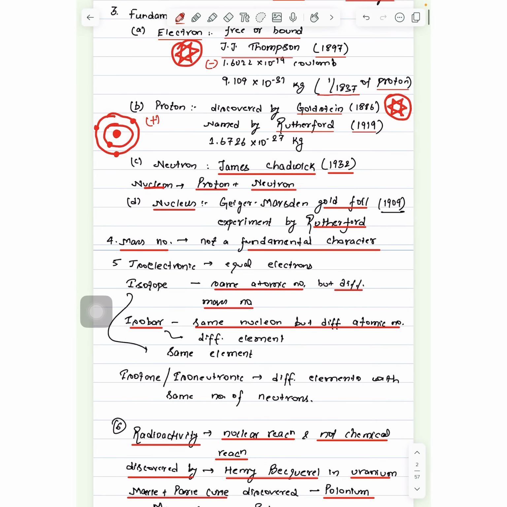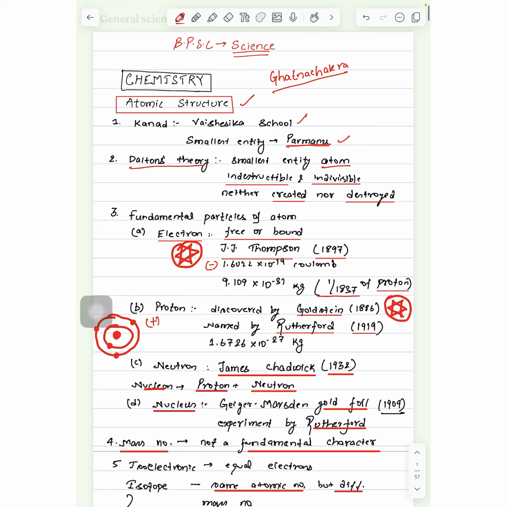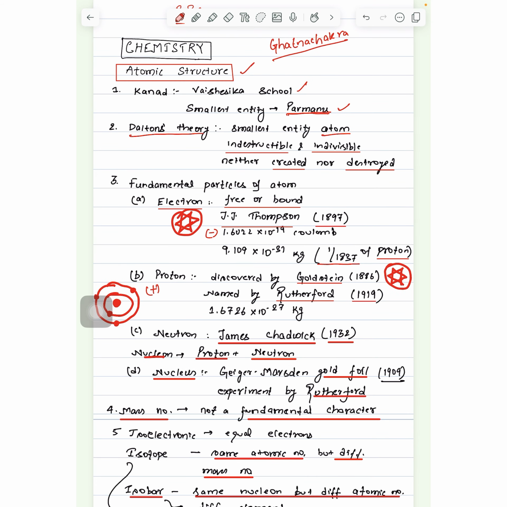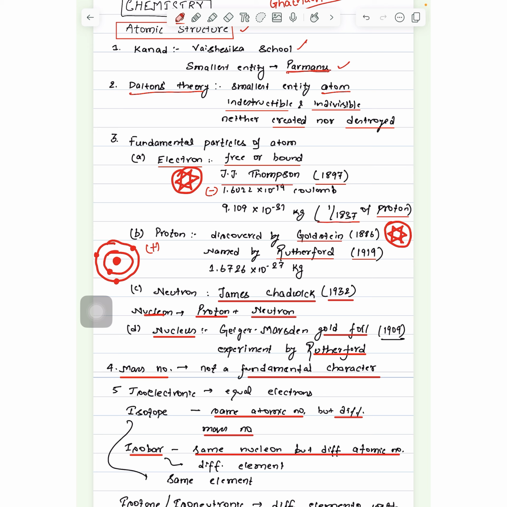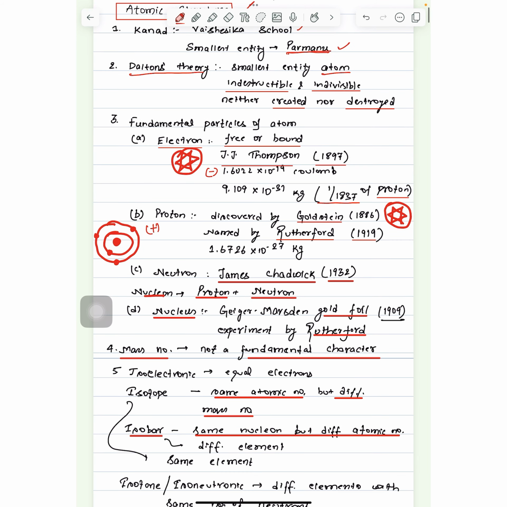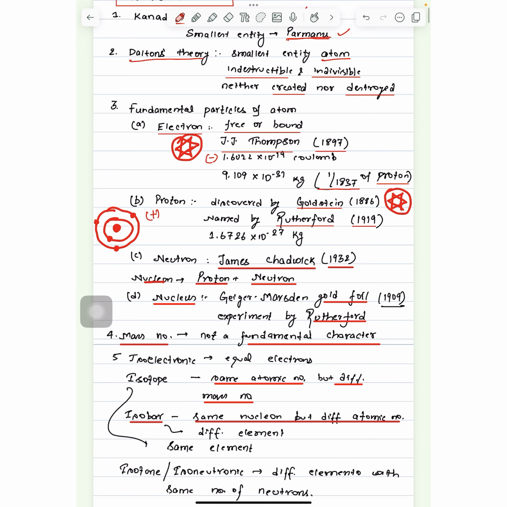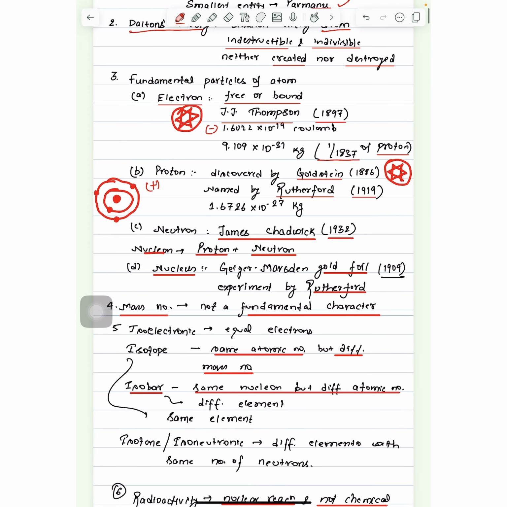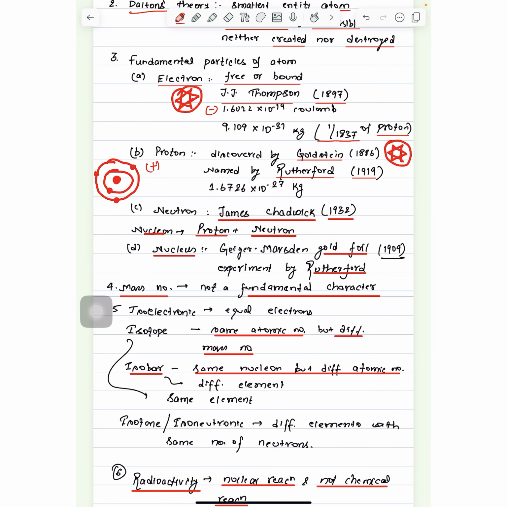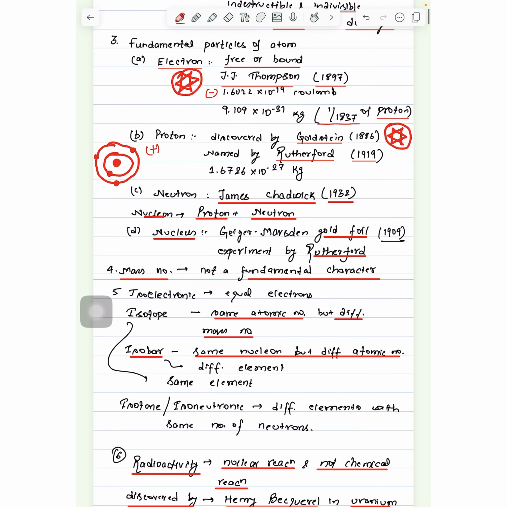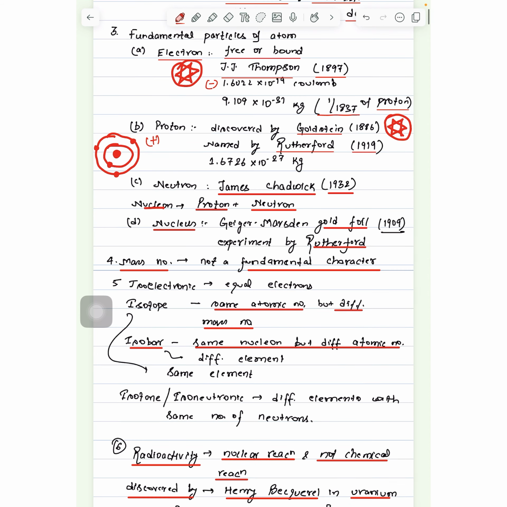Let's revise once more. Electron, who discovered? J.J. Thomson. Its weight is 1/1837 times that of a proton. Proton, who discovered proton? Goldstein, named by Rutherford. Neutron, James Chadwick. Nucleon, proton plus neutron. Nucleus, gold foil experiment by Rutherford. Mass number, not a fundamental character.